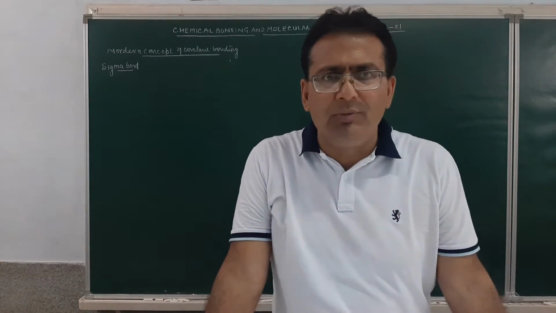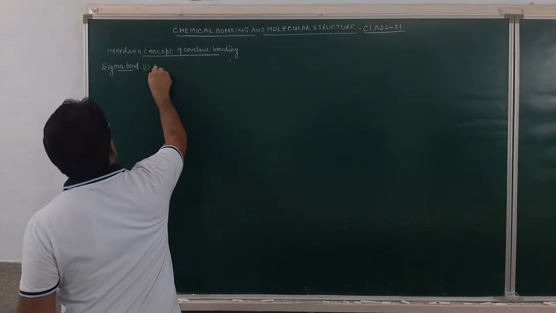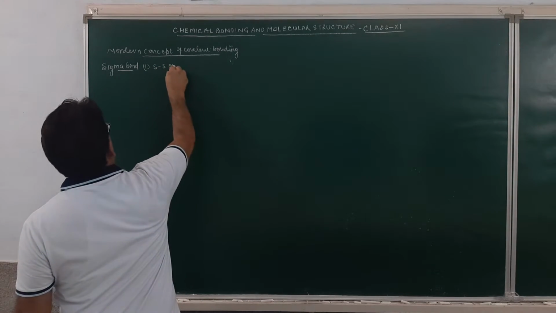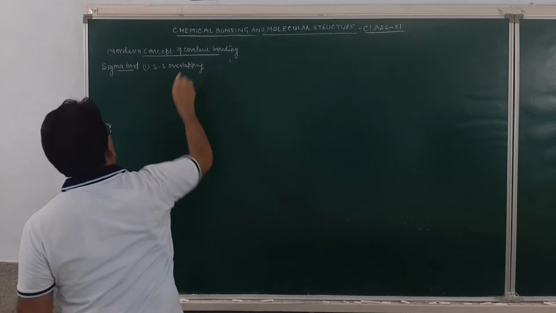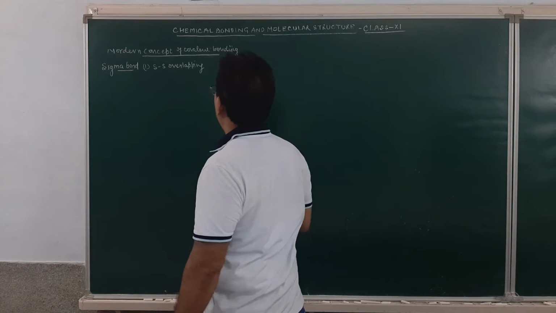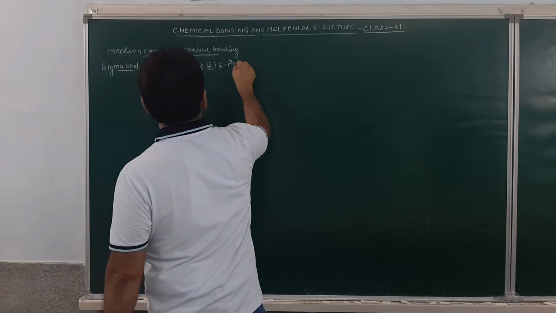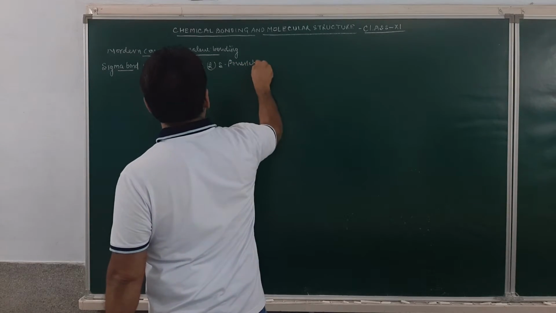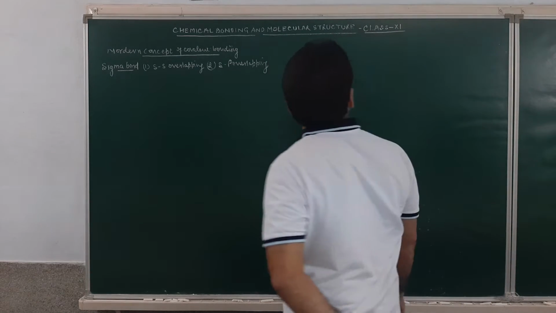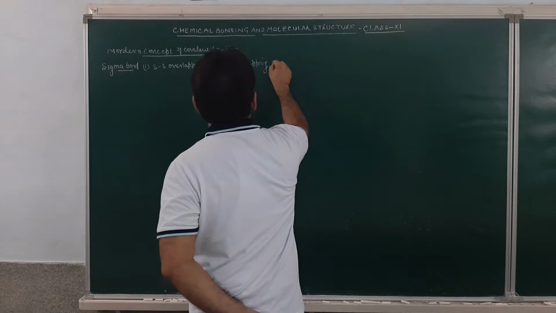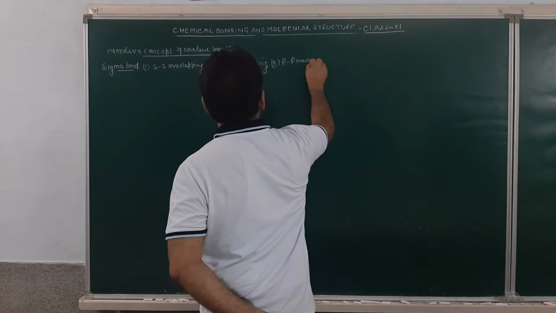The sigma bond formation may occur by S-S overlapping, or by S and P overlapping, meaning a half-filled S atomic orbital and a half-filled P atomic orbital. And thirdly, it may also occur due to P-P atomic orbital overlap. Remember, students?